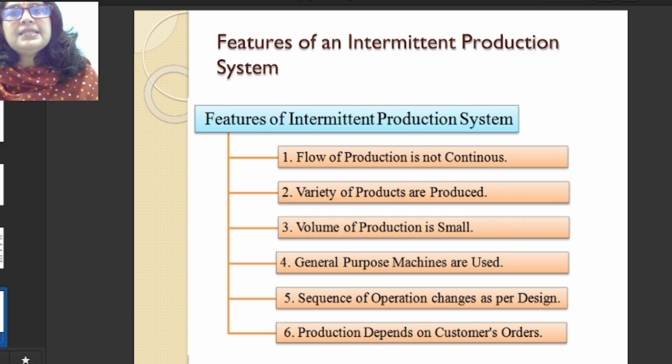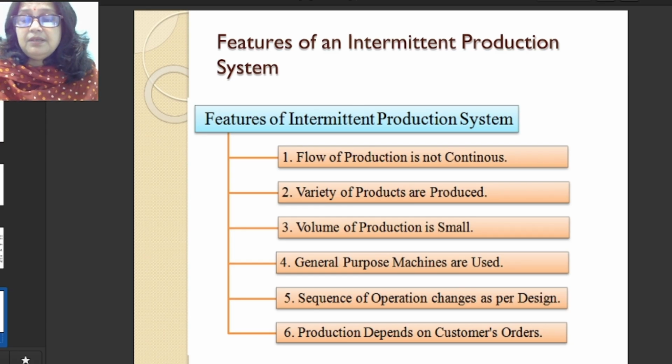So we can say this is an intermediate production system, because many people are going to that tailor. They are giving their specifications. According to each one's specification, they try to stitch the dress. So we can say this is an intermediate production system. But now we will discuss continuous production after this.